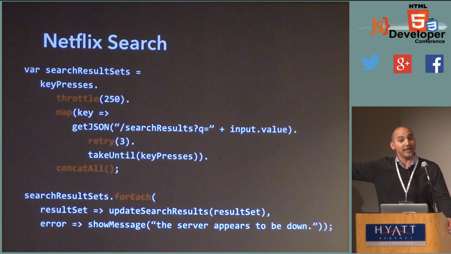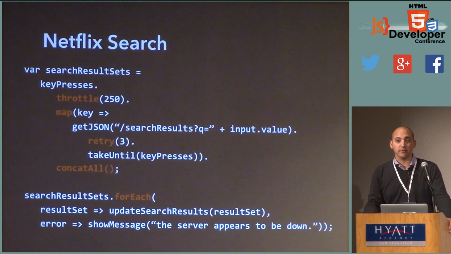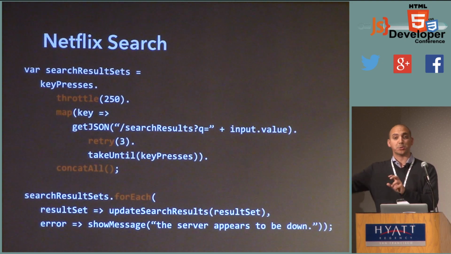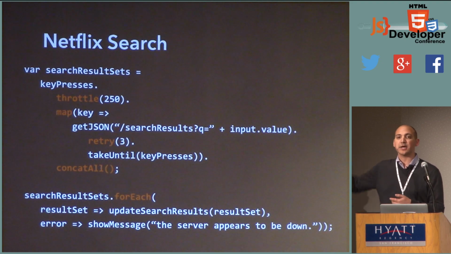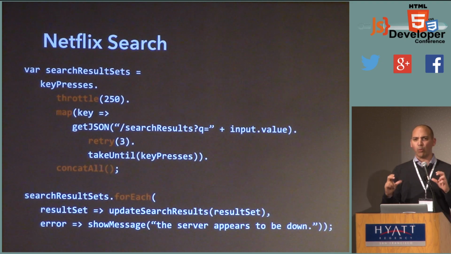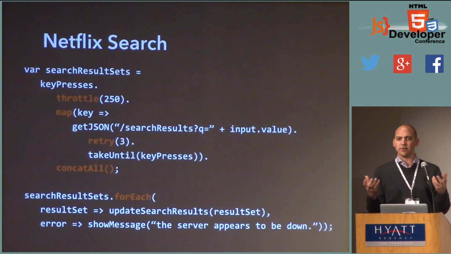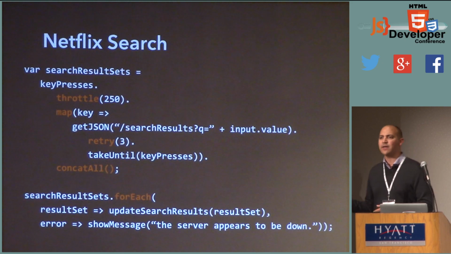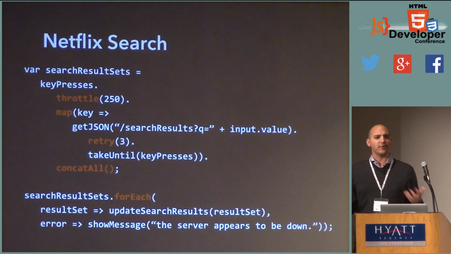Now, in practice, some code is being executed for every key press, but who knows, maybe that network request fails, or we get several more key presses happen, which trigger new network requests, which cancel the previous ones using take until. And so by the time something actually comes out in that for each, it's the data that we want. We've created an event that we want, a more specific event from simple events. Now, we do this with functions all the time, right? We take little functions and combine them together to make big functions.